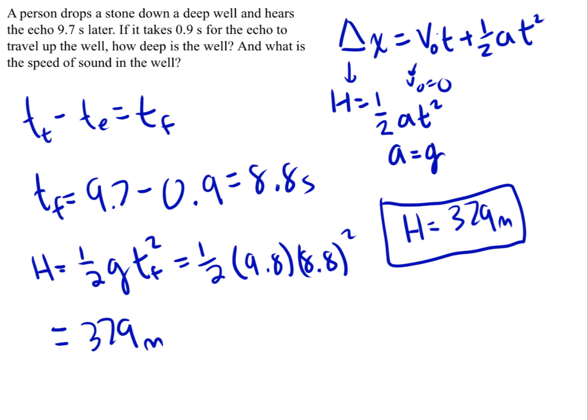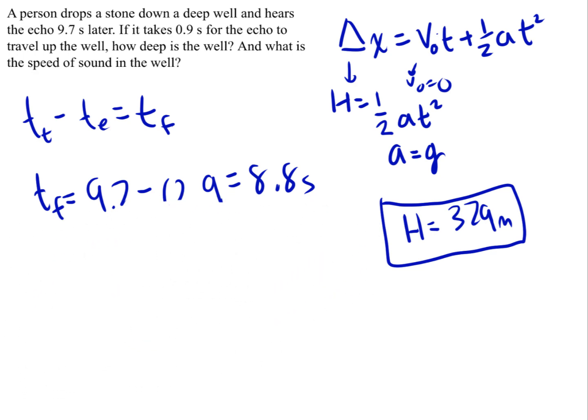Okay, now it asks us to calculate the speed of sound in the well. So we can use the same kinematic equation, except this time we're using it for sound. So the displacement, which again is the height, is equal to the initial velocity of the sound times the time interval. We're assuming the sound travels at the same velocity as it starts and throughout the well. So its initial velocity is really just the speed of sound. And of course, the sound does not accelerate as it propagates.